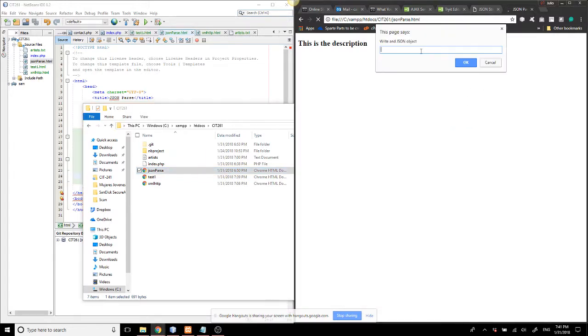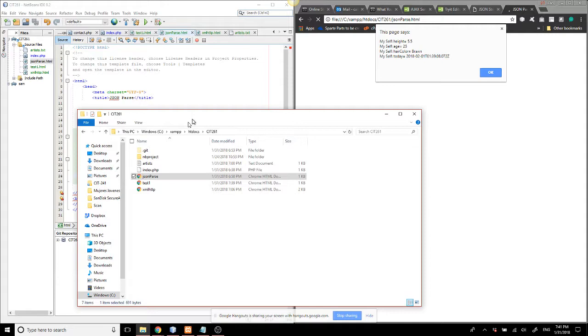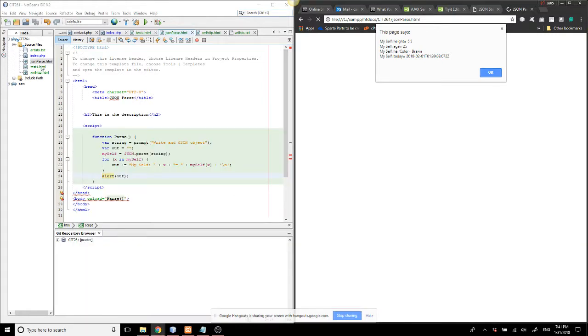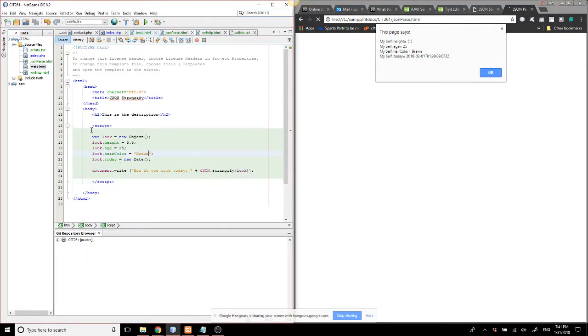So it's gonna request a JSON object. Okay, I just copy what we did with the JSON stringify and just put it over here in what it is requesting. And there you go. What you have over here in the code of JSON stringify. Now, first I converted it into text. Now I convert it back into an object.